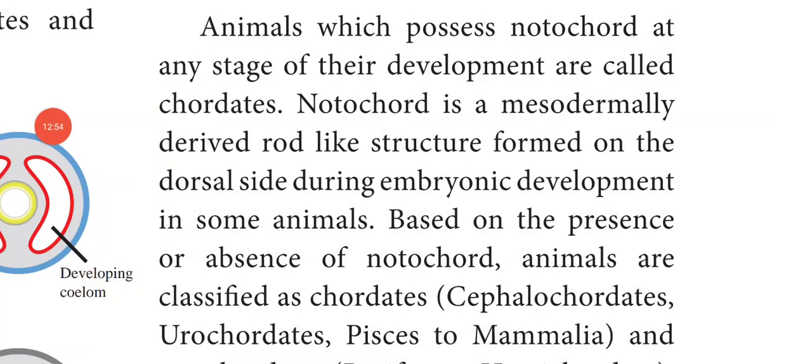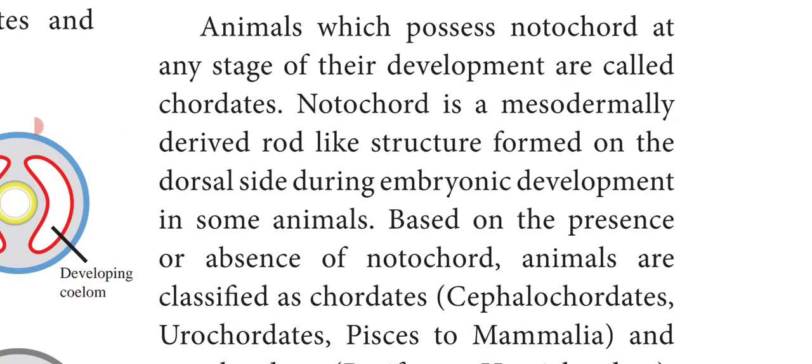Next we will see the notochord. The presence or absence of notochord also helps in classifying the animals. Animals which possess the notochord are called chordates, and animals which do not possess the notochord are called non-chordates or invertebrates. What do we mean by notochord?